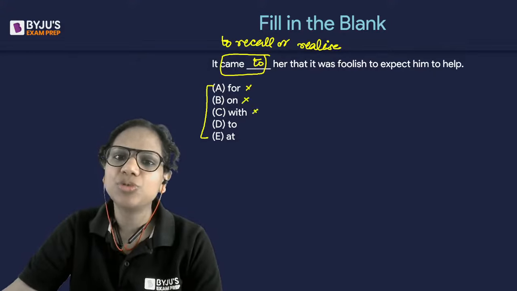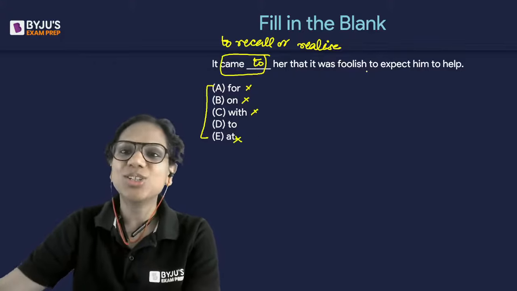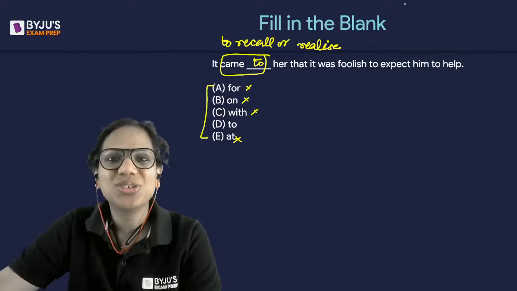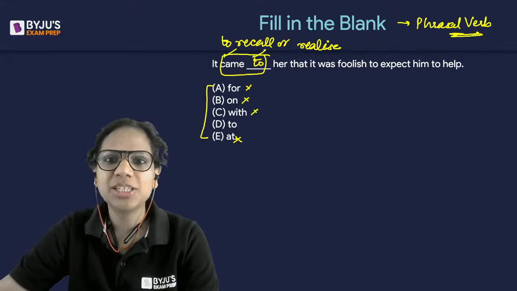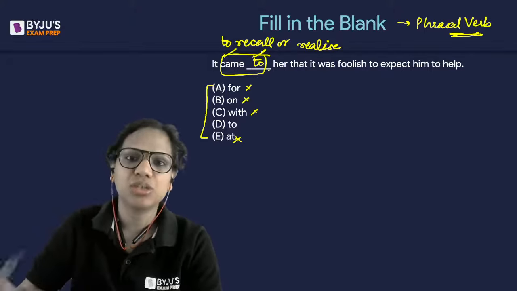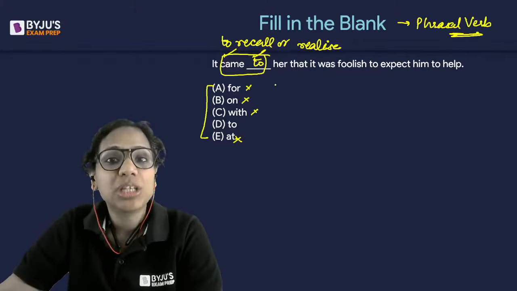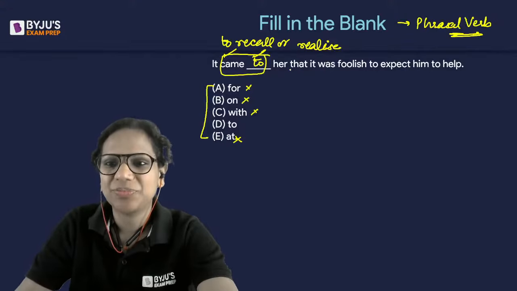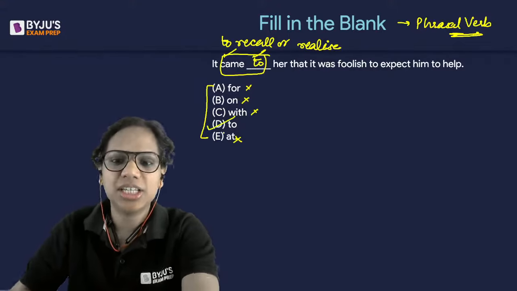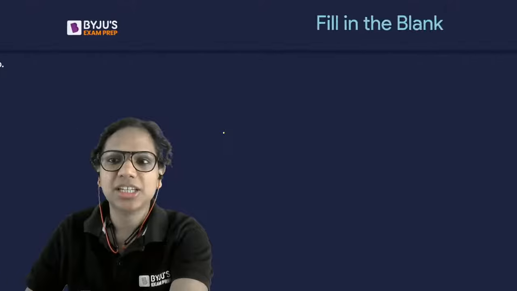No other preposition can come here. So this was not really a grammar question, to be honest. This was a phrasal verb question. Phrasal verbs, verb plus preposition carrying a fixed meaning. So here, came to has a fixed meaning, that of realizing or recalling. Right? So, D. Perfect.